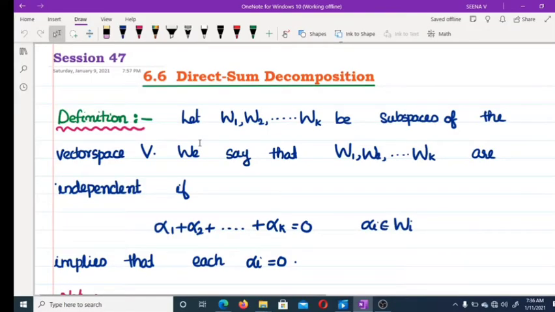Hi, good morning. Today we are going to start our next session, direct sum decomposition. Now first we are going to discuss one definition.